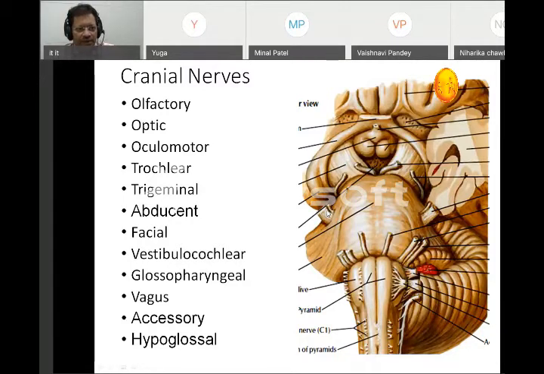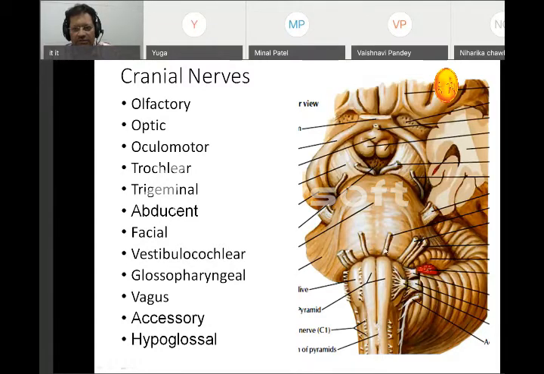Then as we go ahead, we can see this is the sixth, abducent. The word has some suggestion. We can remember abducent means abduction. What does it abduct? It abducts the eyeball. So it is called abducent. So there is oculomotor, trochlear, trigeminal, abducent.